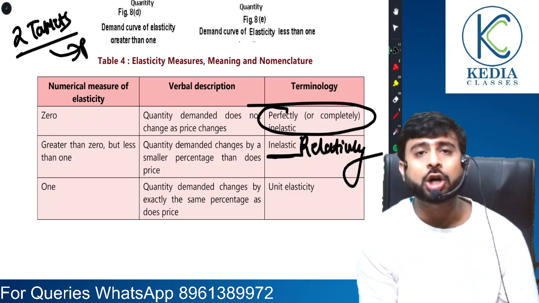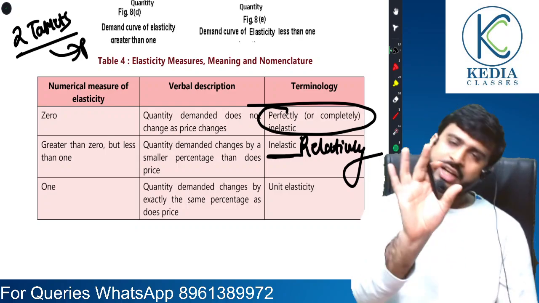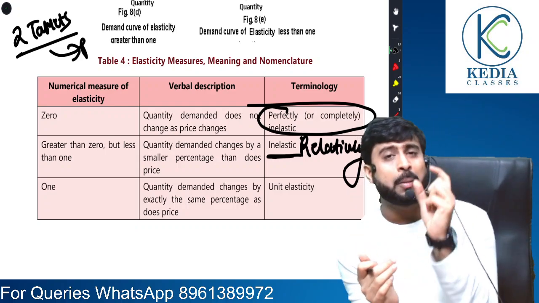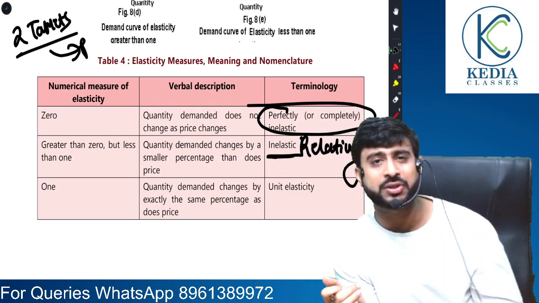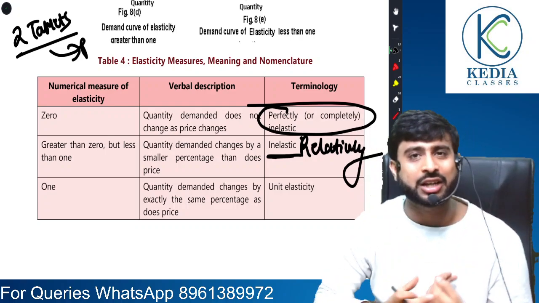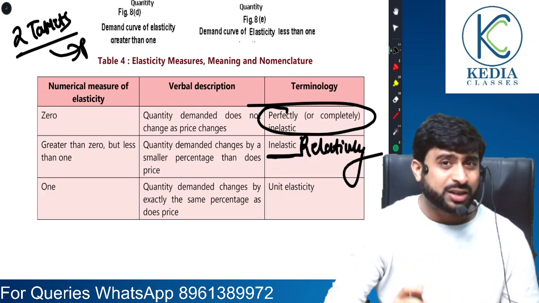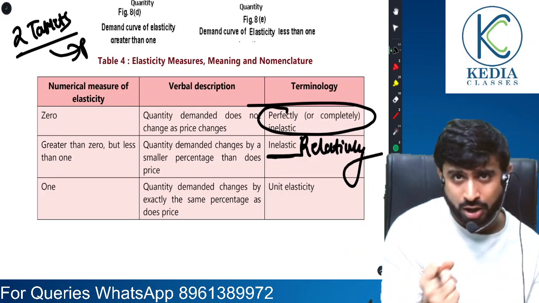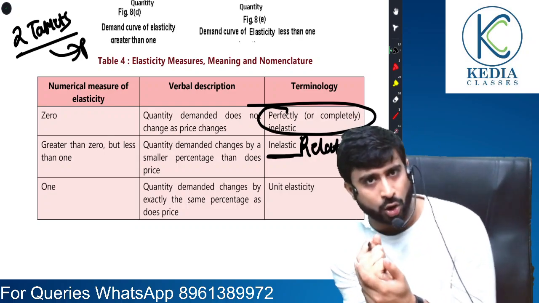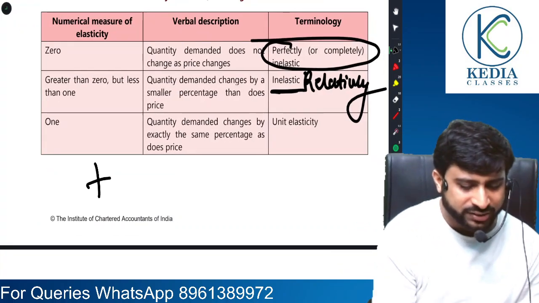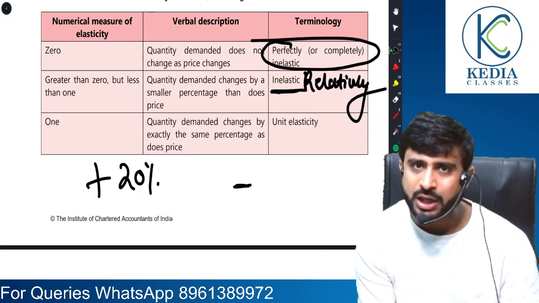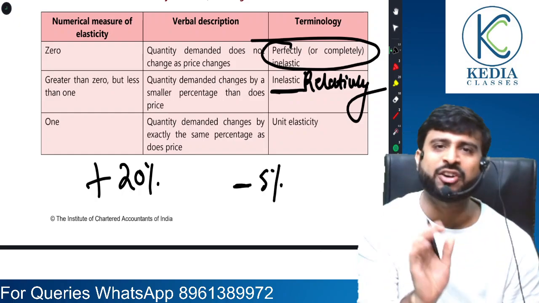Now, sir, what is inelastic demand or relatively inelastic demand? Friends, when we talk about relatively inelastic demand, it means that price is also changing, quantity is also changing. But who is changing with a greater percentage? Quantity is changing with a lesser percentage, price is changing with a greater percentage. So when percentage change in price is greater than percentage change in quantity, suppose price has increased by 20%, but due to increase in price by 20%, quantity has fallen only by 5%.